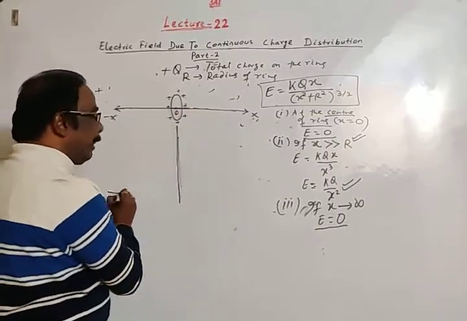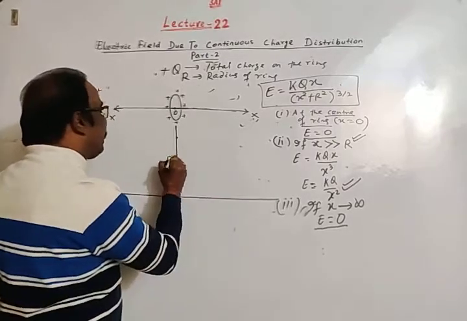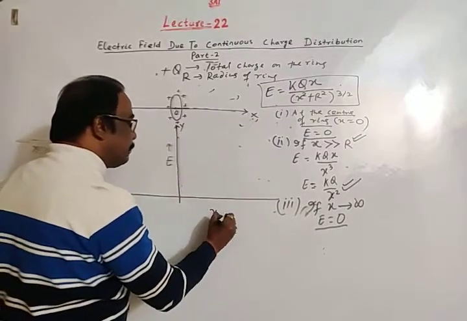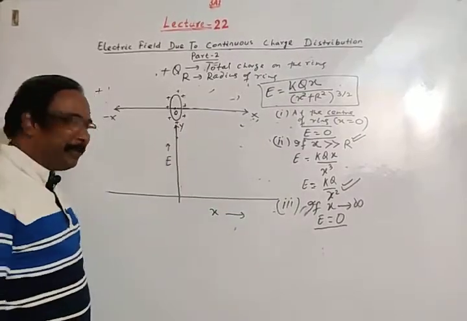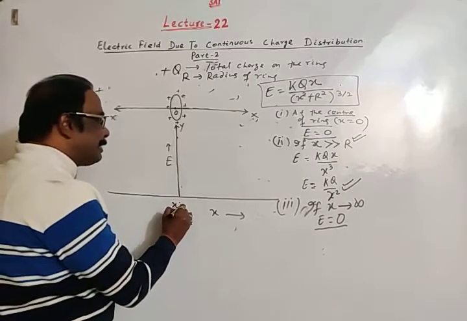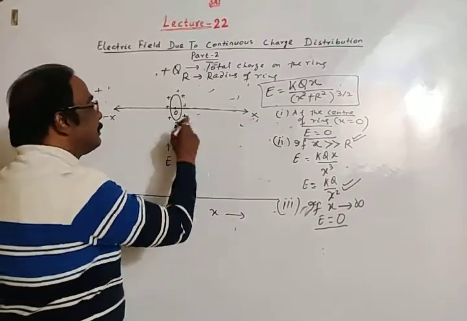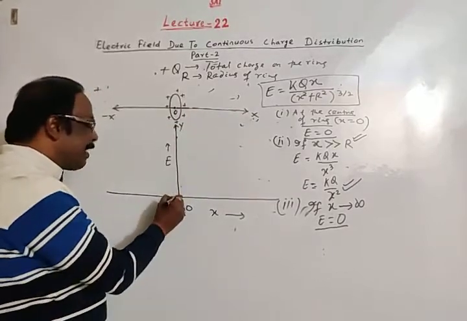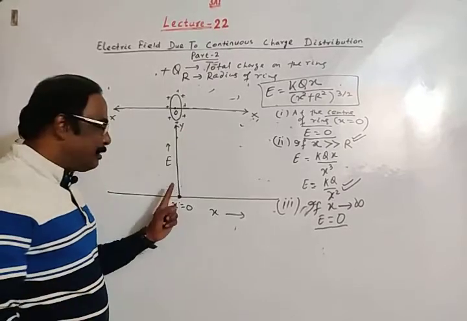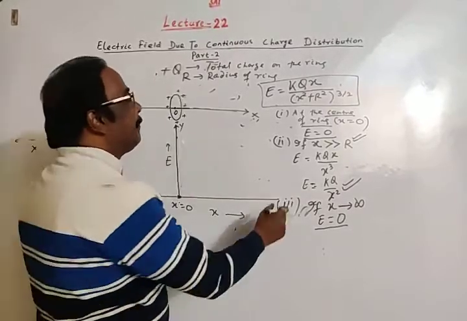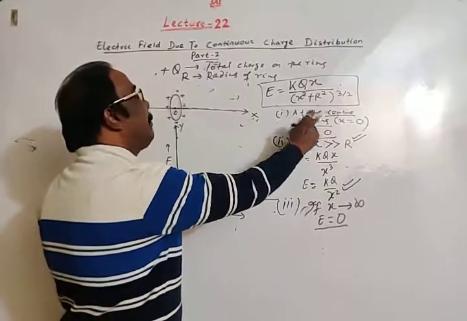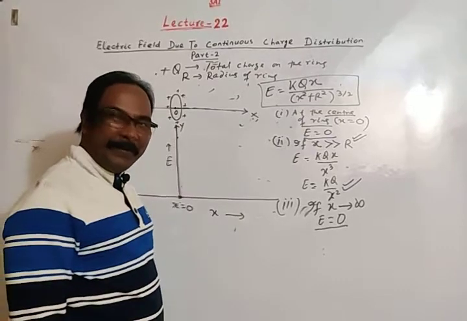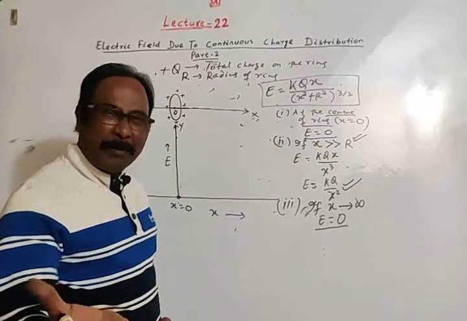will show variation of electric field. Electric field, let's take along positive y-axis, and variation of distance. Distance is along x-axis. Here x is 0 means this is center of the ring. At the center of the ring, magnitude of resultant electric field is 0. Then electric field at any point is kqx by (x square plus r square) whole to the power 3 by 2.